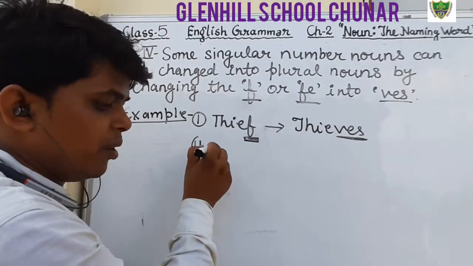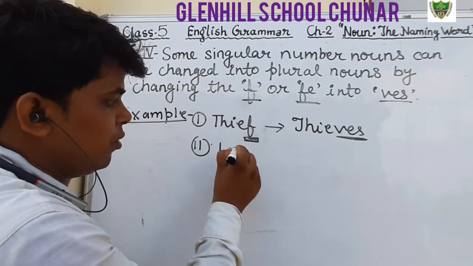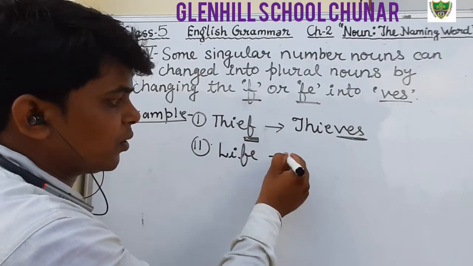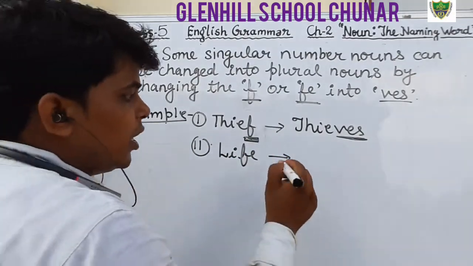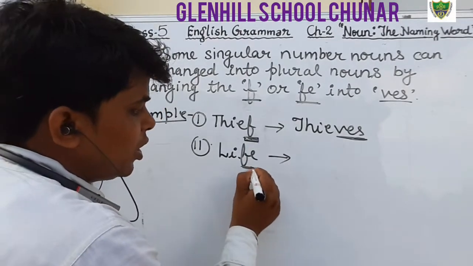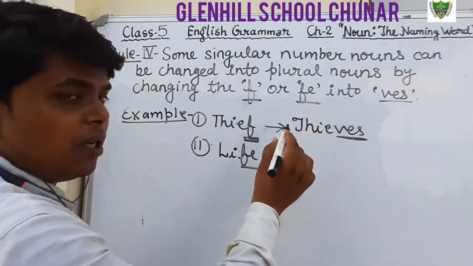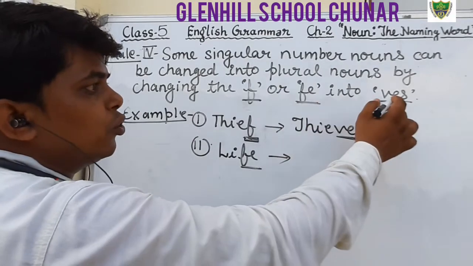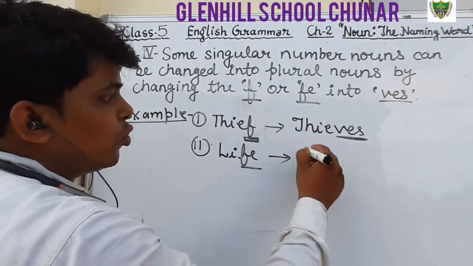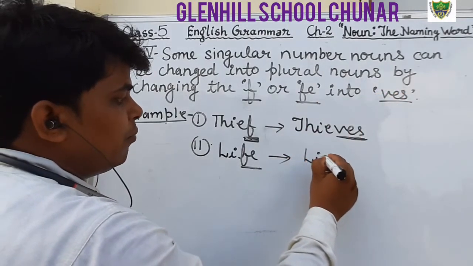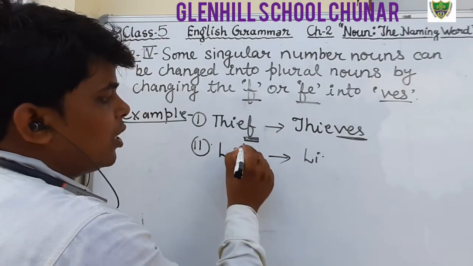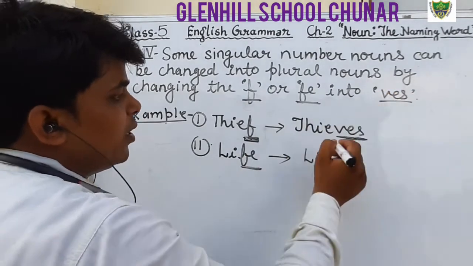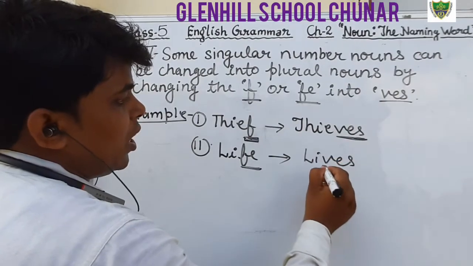One more example we will see, that is life. Life is singular. While making it plural, because it ends with FE, as I have also told you, FE will also be changed into VES. So here the plural will be lives. In the place of FE we will write VES.